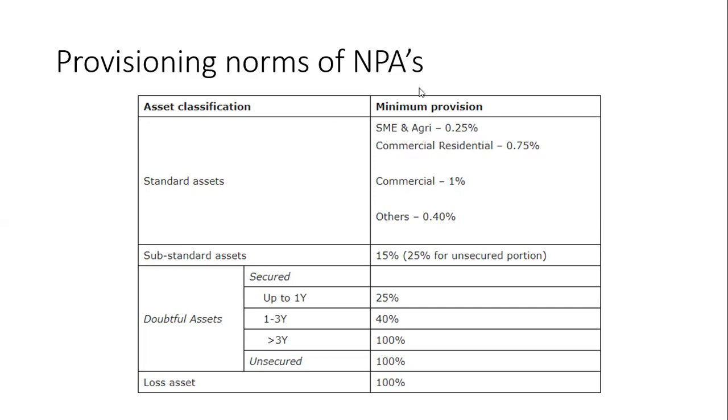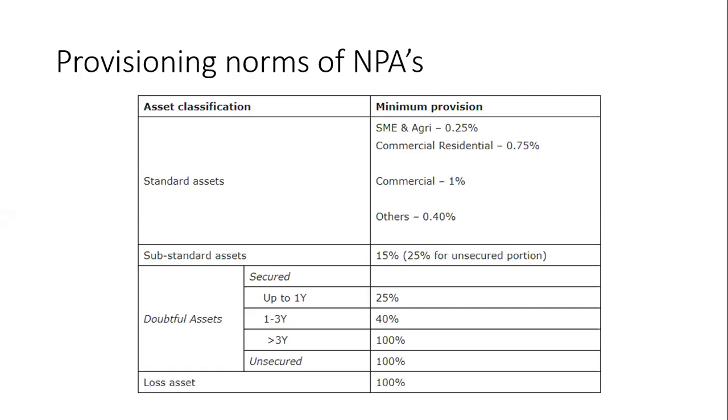Standard assets: direct advances, the loans given to the small and medium enterprises sector and agricultural sector. Bank should make provision, bank should make reserve for standard assets under SME and agriculture sector at the rate of 0.25%. So this is a general provision for the loans given to the agricultural sector in case they are unable to pay that amount. That is why we are writing provision for bad debts at 0.25% on that loan amount.